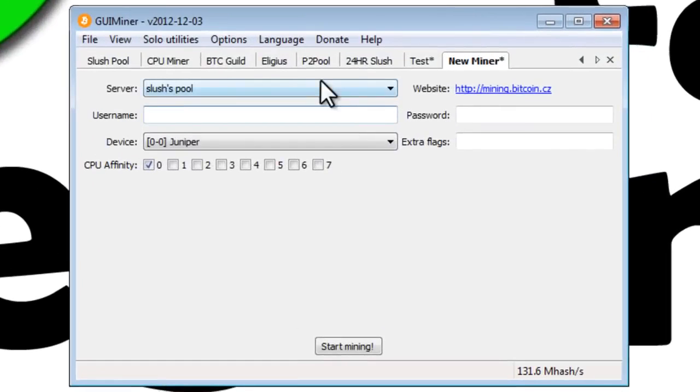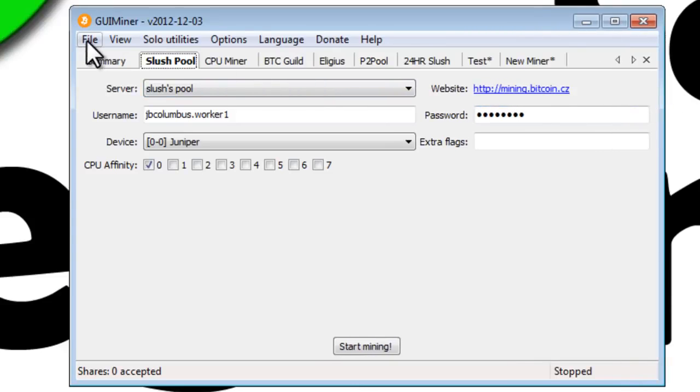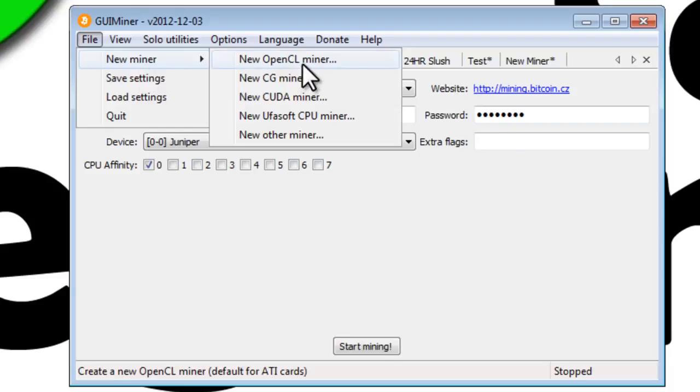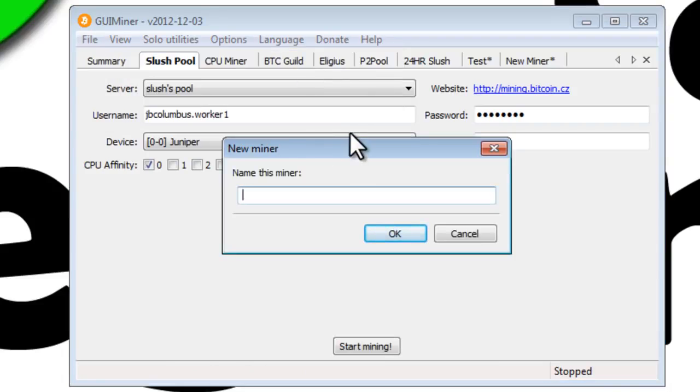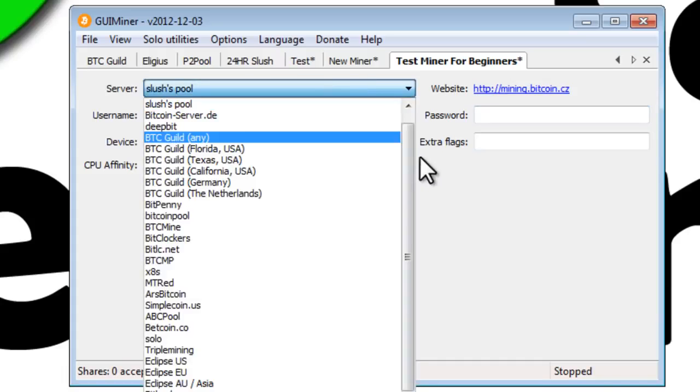and you will see something similar to this screen. Now you probably won't have all of these tabs, but all we need to do is click on File, New Miner, Open CL Miner, and we're going to give this new miner a name. So you can name this whatever you'd like. I'll call this Test Miner for Beginners. Great. And that will show us a screen similar to this, but we don't have a username and we don't have a password. And the server is the pool that we're going to join.